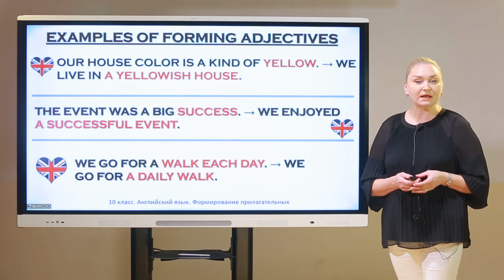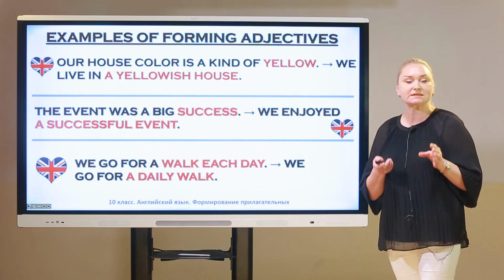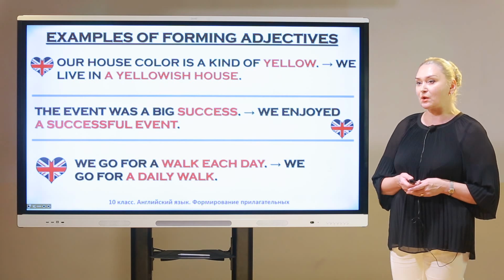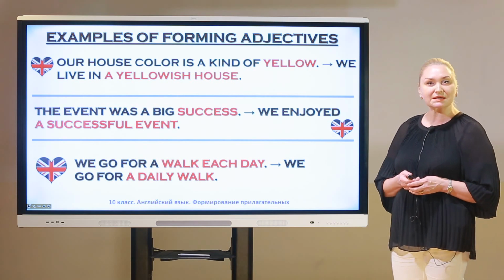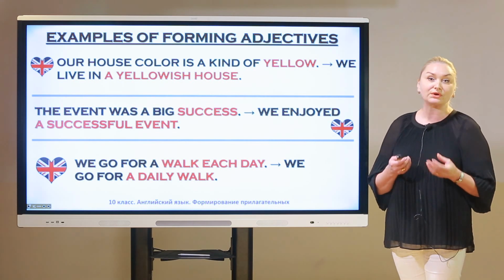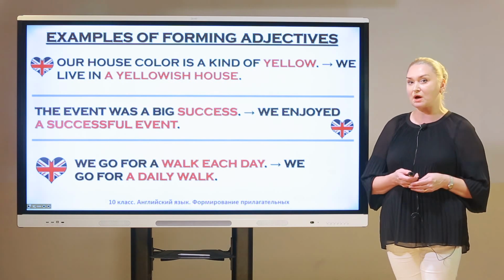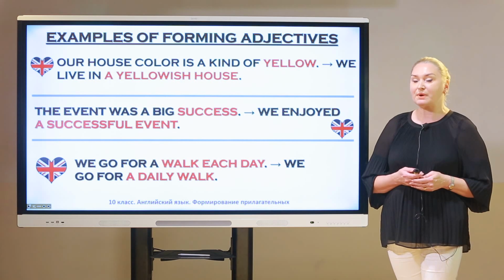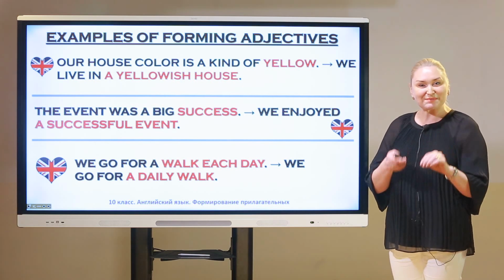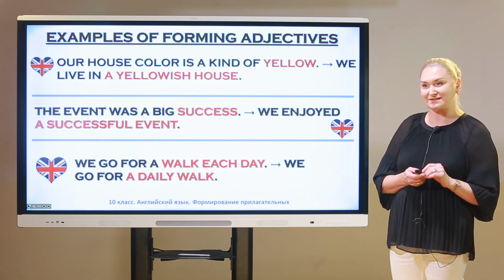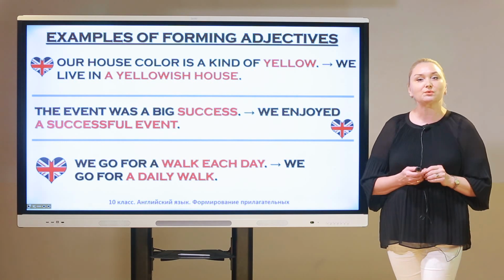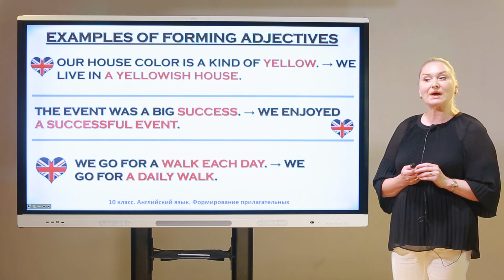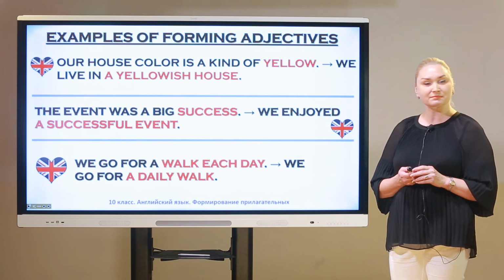Now, I'd like to show how it works in sentences, in context. The first sentence: our house color is a kind of yellow. You see, the speech is about a house and it's yellow. But we can say the same idea in a different way. So, we live in a yellowish house. You see? Okay.